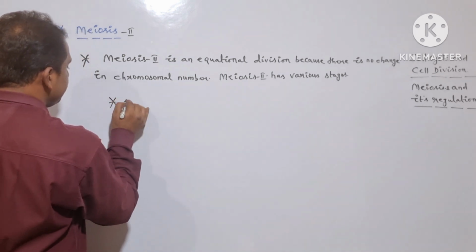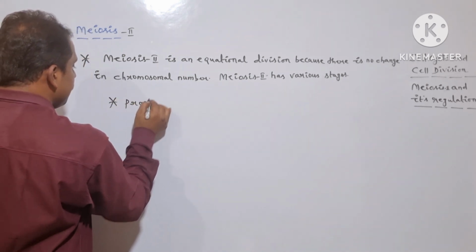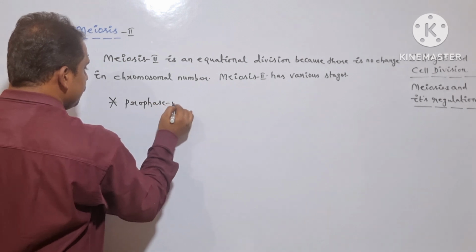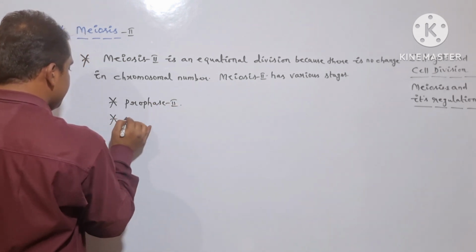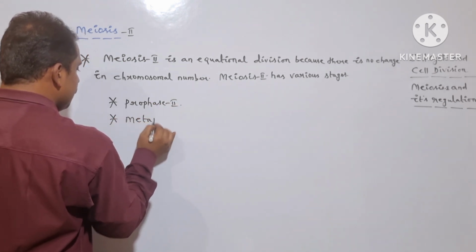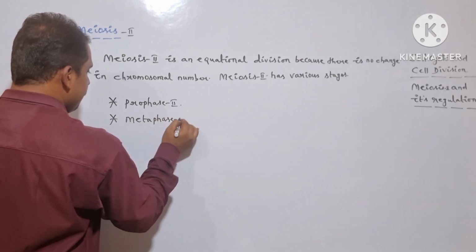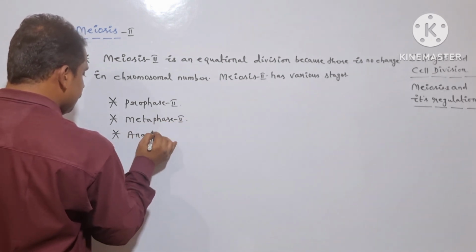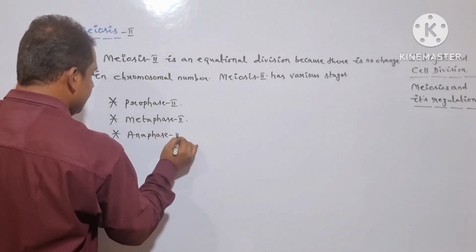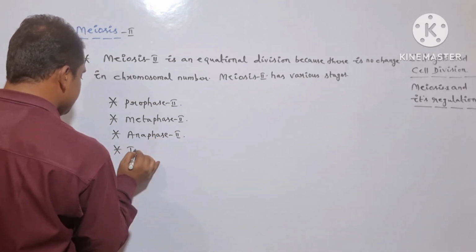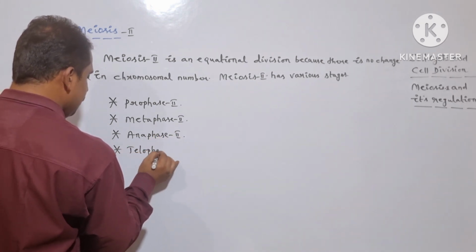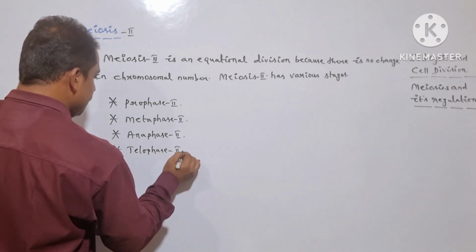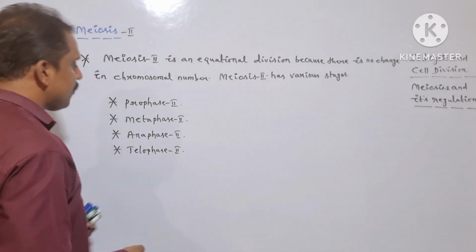At first we will be studying prophase 2.